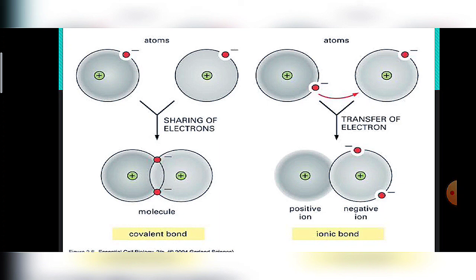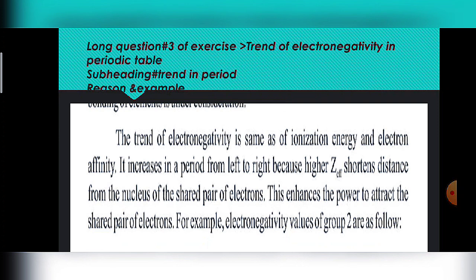So next we will discuss the trend of electronegativity in the periodic table, and it is also long question 3, which starts from here. The main heading is trend of electronegativity in the periodic table, and the subheading is trend in period. The trend of electronegativity is the same as that of ionization energy and electron affinity. After the main heading you will write this line, and after it you will give the heading trend in period. It increases in a period from left to right.